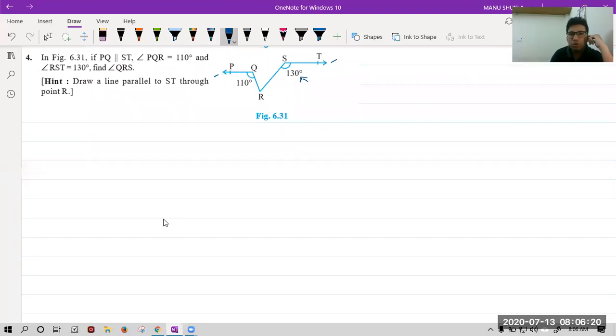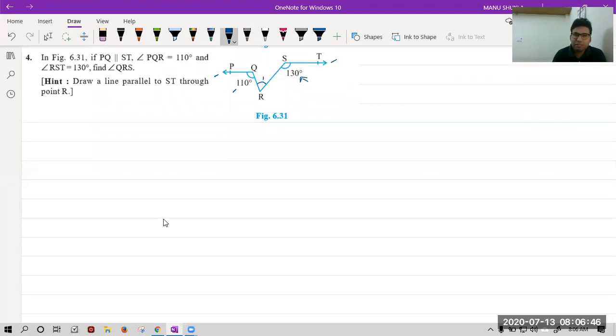Find angle QRS. Right now, in the given conditions, we cannot find it because there is no relation between these angles. So you have to understand there must be some construction to make it easy. We have to utilize the theorems that we have used with the help of construction.